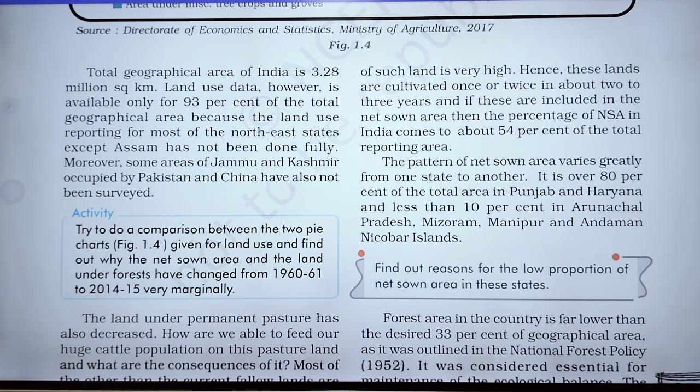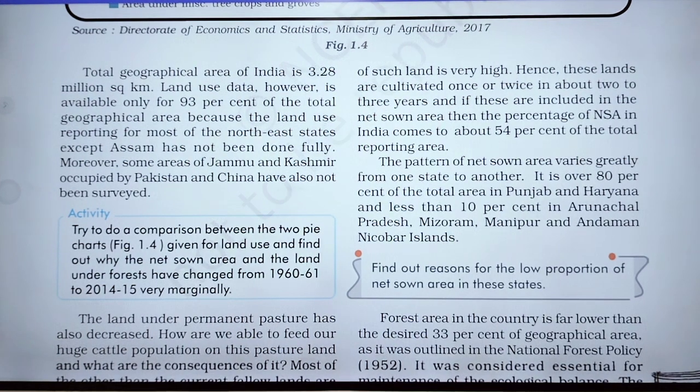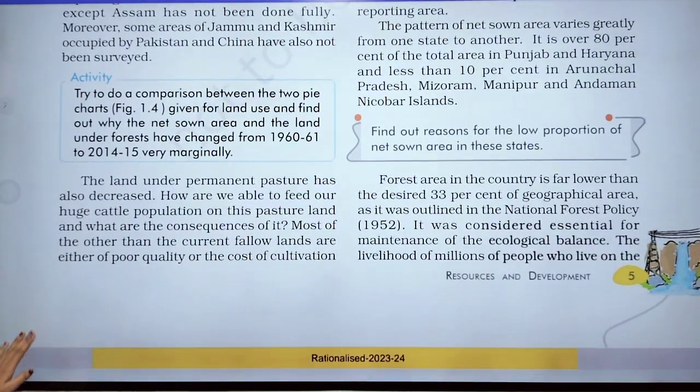It means some areas of Jammu and Kashmir are occupied by Pakistan and China, and China has also not been surveyed, okay. Now the land under permanent pasture has also decreased. How are we able to feed our huge cattle population on this pasture land, and what are the consequences of it, okay.